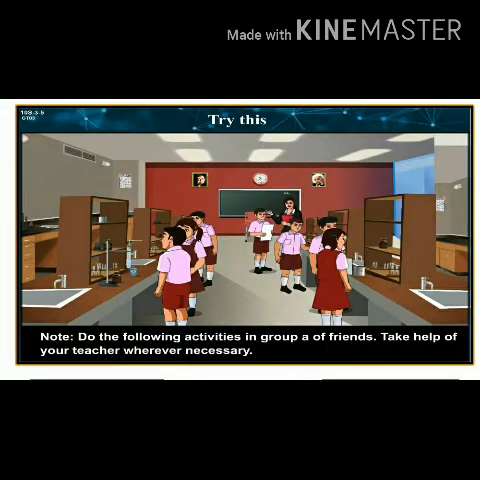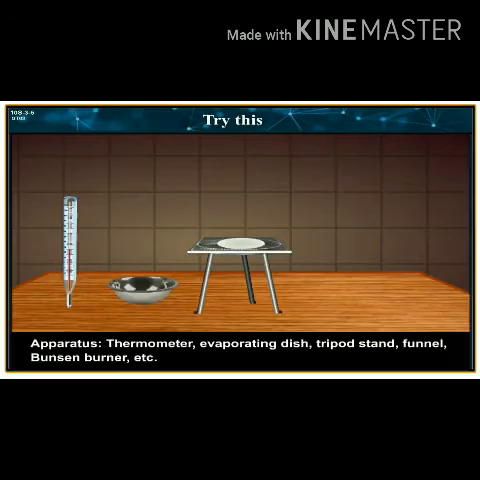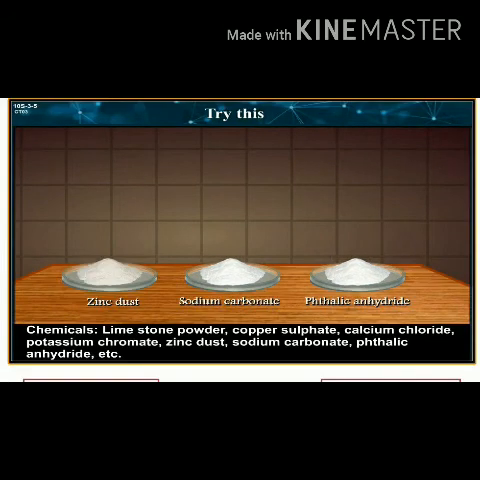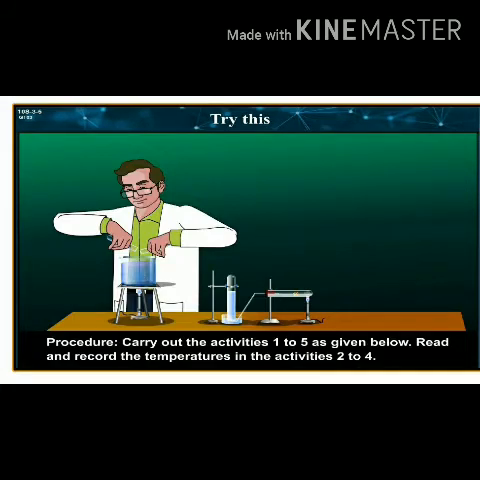Carry out the following activity with the help of your teacher. Apparatus: thermometer, evaporating dish, tripod stand, funnel, Bunsen burner, etc. Chemicals: limestone powder, copper sulfate, calcium chloride, potassium chromate, zinc dust, sodium carbonate, phthalic anhydride, etc. Procedure: carry out the activities 1 to 5 as given below. Read and record the temperatures in the activities 2 to 4.